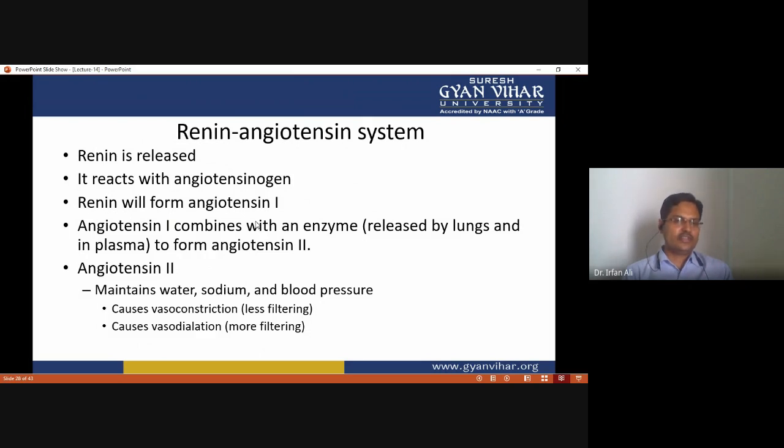And angiotensin II causes vasoconstriction, which results in less filtering, and it causes vasodilation, which affects more filtering. So it regulates the glomerular filtration process.